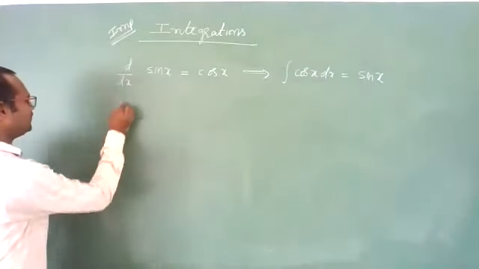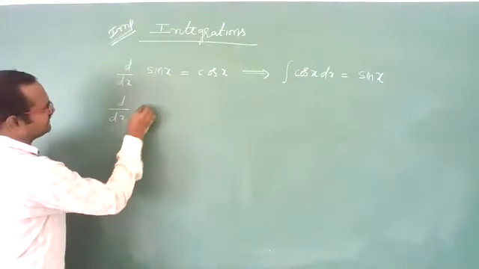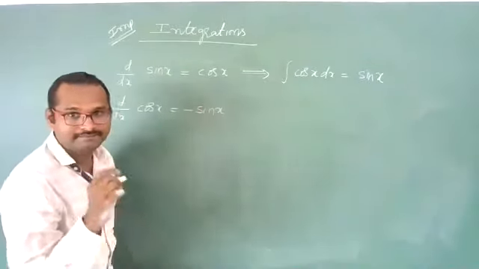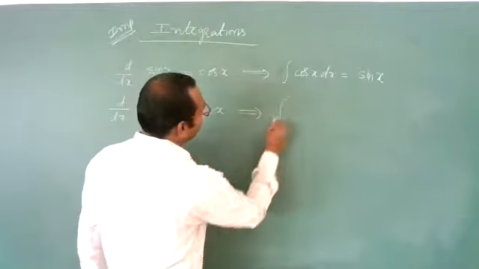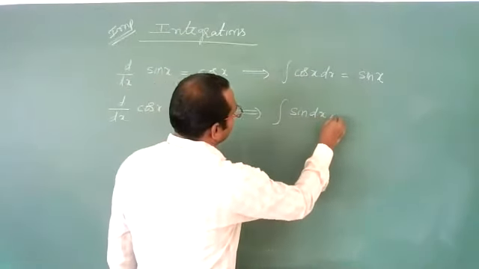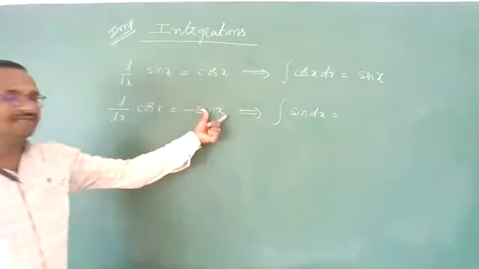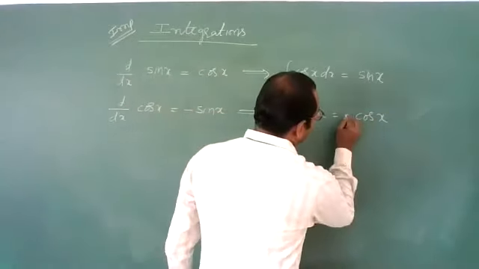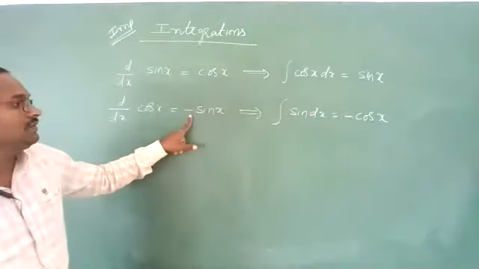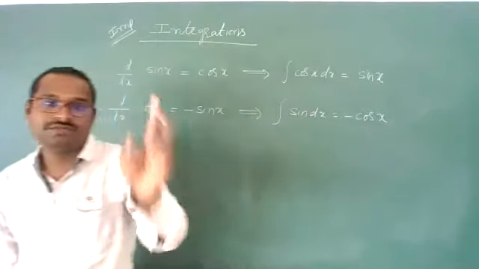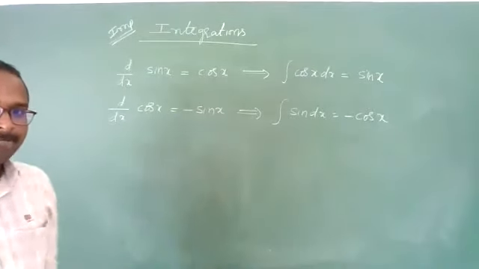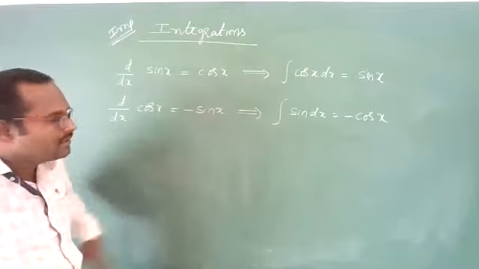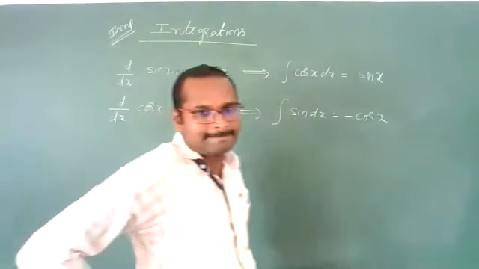You know d by dx of cos x is minus sin x. Then integration of sin x dx: for sin x, reverse, you will get cos x with a negative sign, because here you are getting negative. So here you should get negative. You must remember this. These two formulas you just remember.